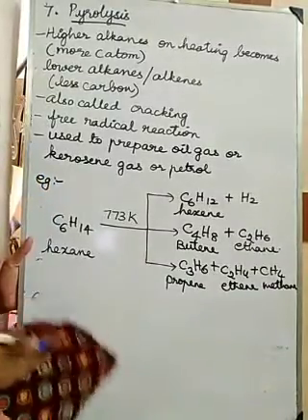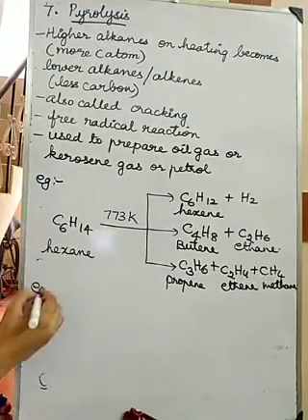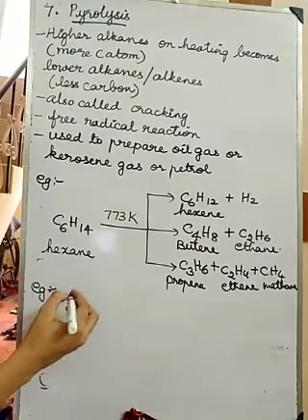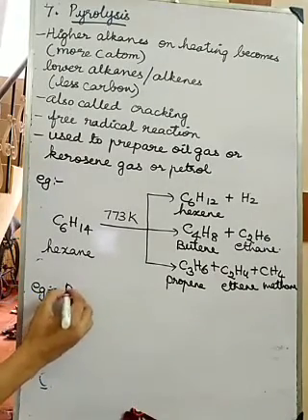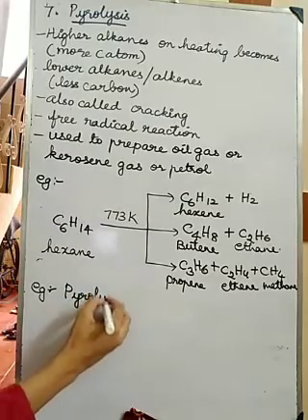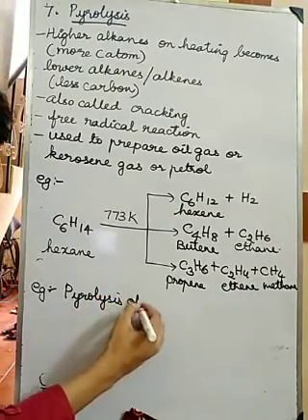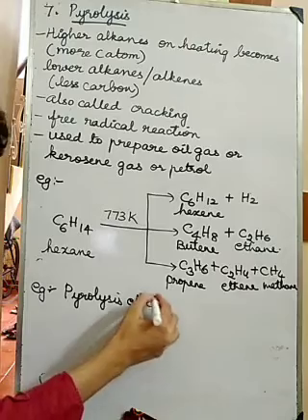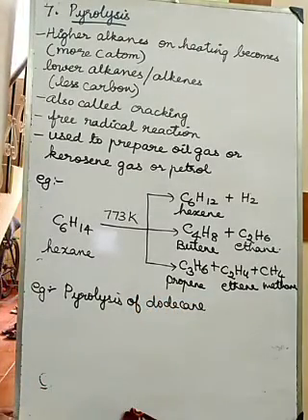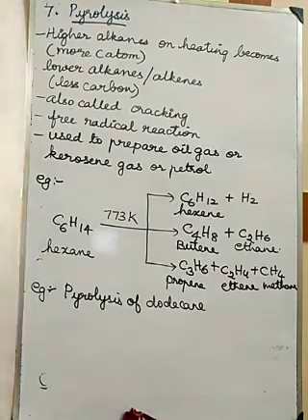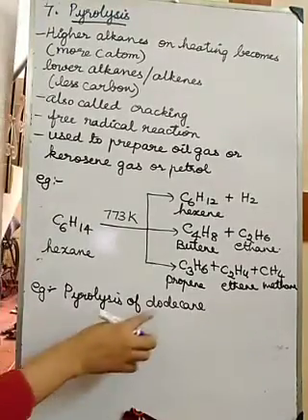So one more example they have given. This is a very important example. They have given the pyrolysis of dodecane. What is dodecane? Decane means 10. Do means 2.